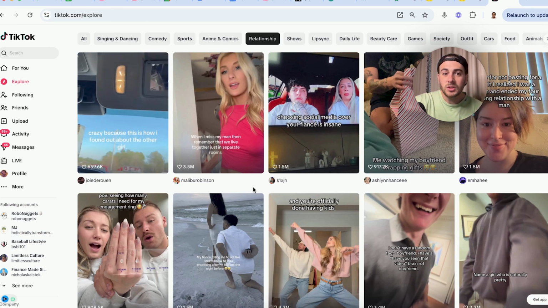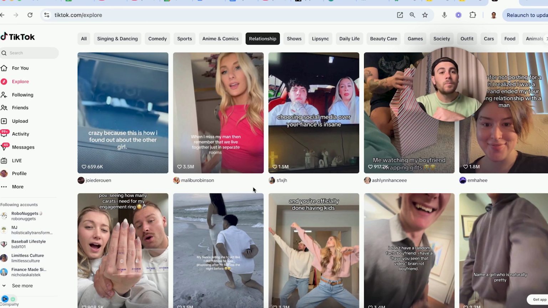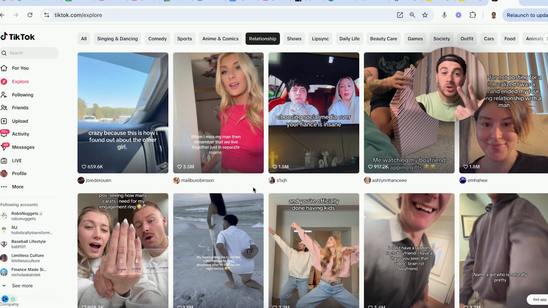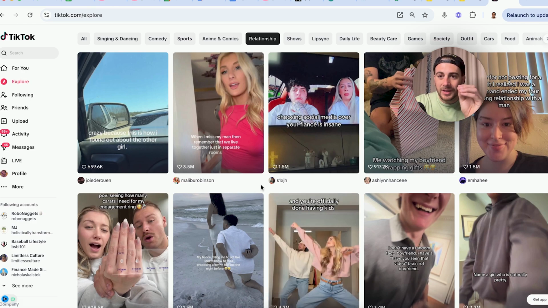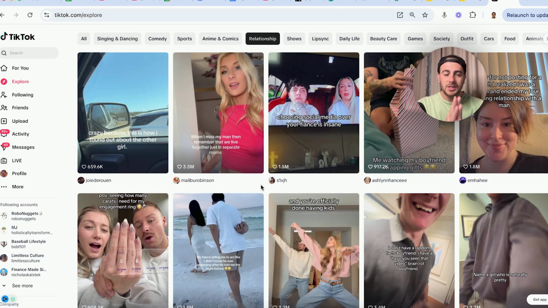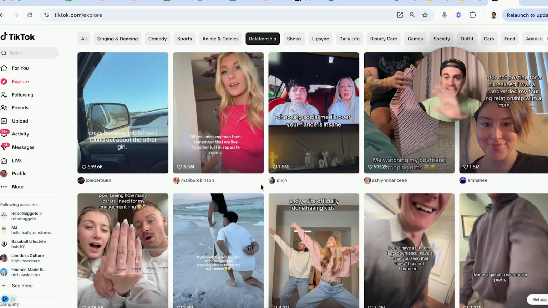And this is going to reveal to you what sounds are working right now, what lengths are working right now, what hooks are working right now, what formats are working right now. And this is a huge cheat code if you want to increase the reach that you get, because you need to understand how TikTok actually works.